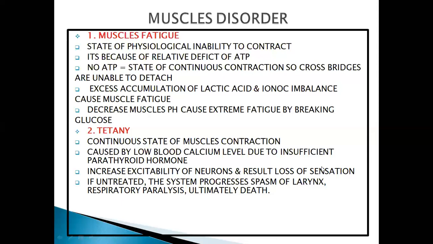To sense something, to receive something, to accept something is known as sensation. If this tetany, a continuous state of muscles contraction, is untreated, the symptoms progress to spasm of the larynx. Respiratory paralysis can also occur. Ultimately, it can cause death.